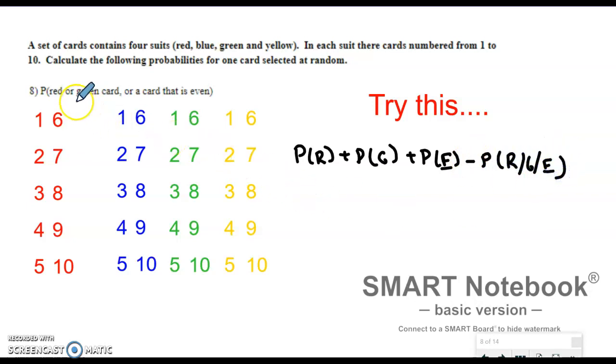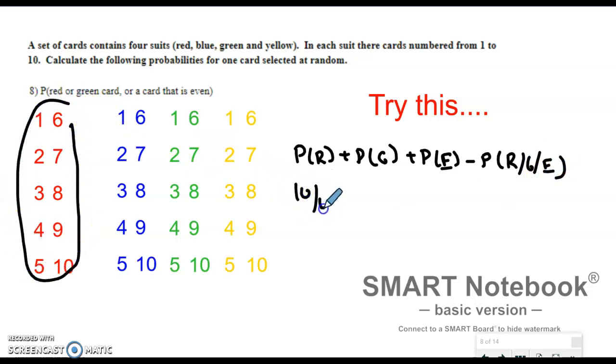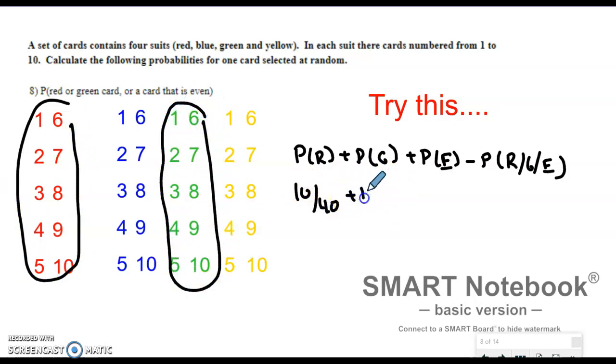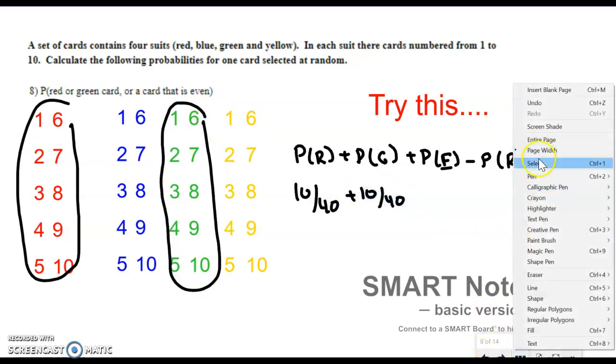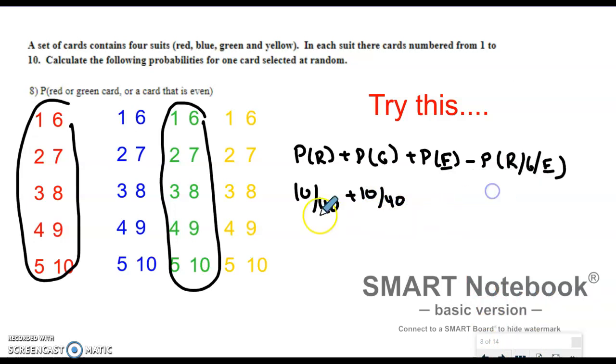Okay, so let's look at the red. How many reds do I have? Looks like I got 10 out of 40 are red. Now, how many greens do I have? Looks like I got 10 out of 40. Okay, so we're going to try to circle some evens here.